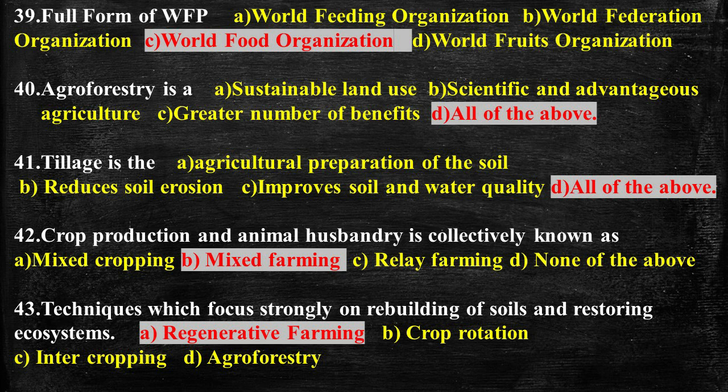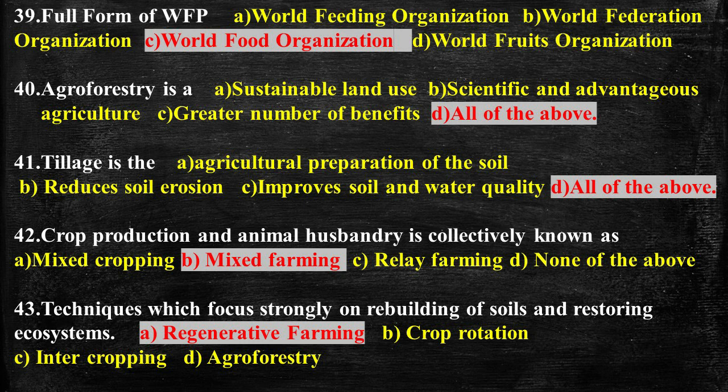So basically agroforestry is a sustainable land use, and it is a scientific and advantageous agriculture with a greater number of benefits. Agroforestry is also defined as a land use system which integrates trees and shrubs on farmlands and rural landscape to enhance productivity, profitability, diversity, and ecosystem sustainability. We can also define agroforestry as a collective name for land use systems and technologies where woody perennials like trees, shrubs, palms, bamboos are deliberately used on the same land management units as agriculture crops.